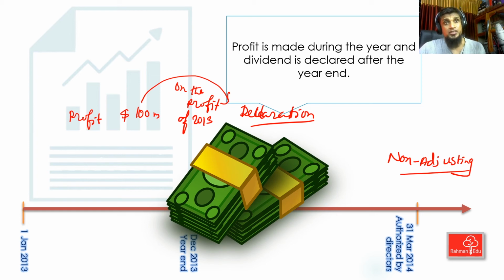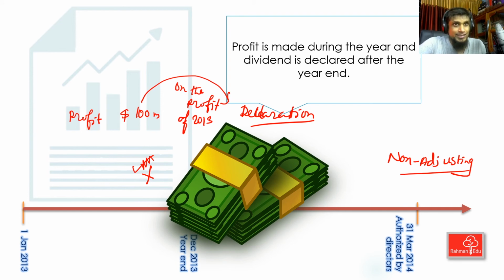In order to record dividend payable, we must have a present obligation. That's the definition of a liability. What is a liability? Present obligation. Now the question is, did you have any present obligation, any contractual obligation, any constructive obligation, any legal obligation in 2013 or not? The answer is you didn't have any obligation to pay dividend in 2013.